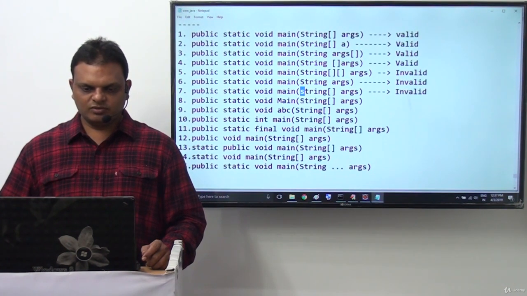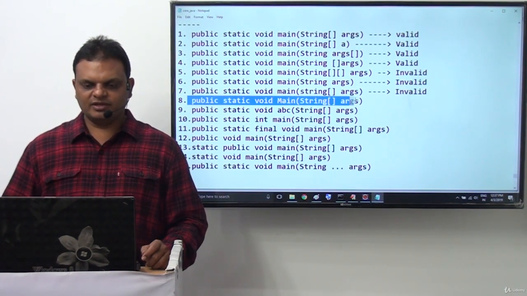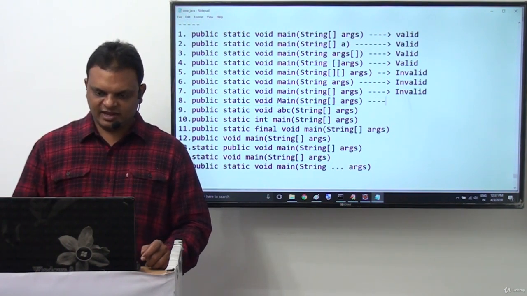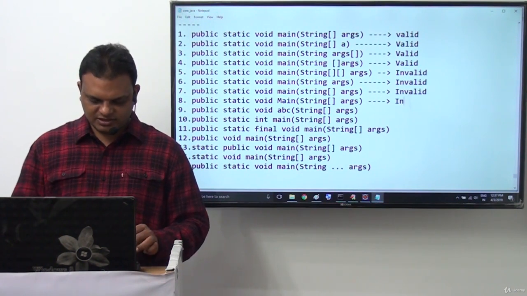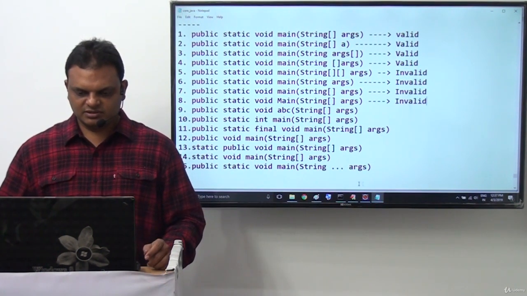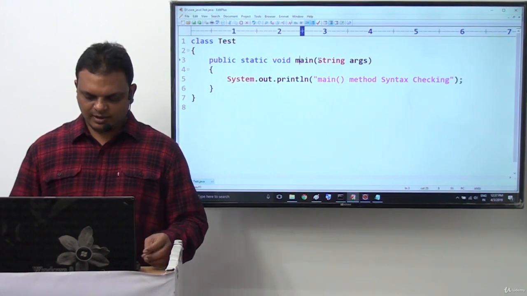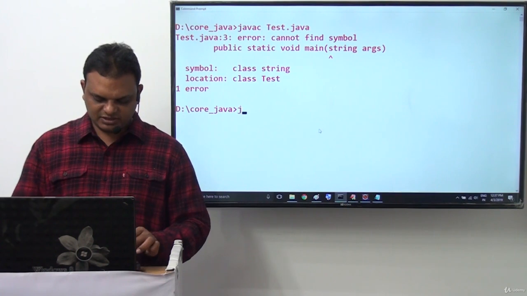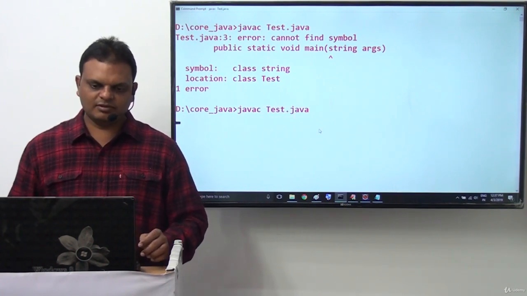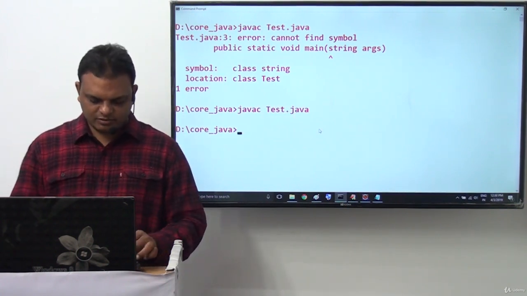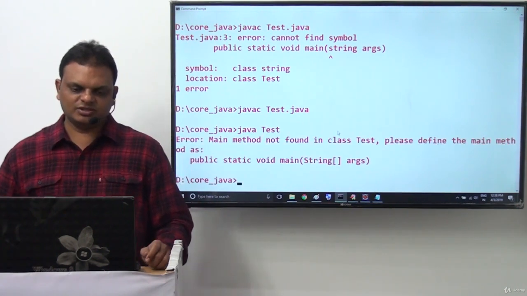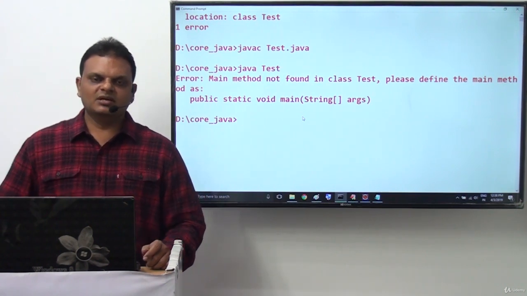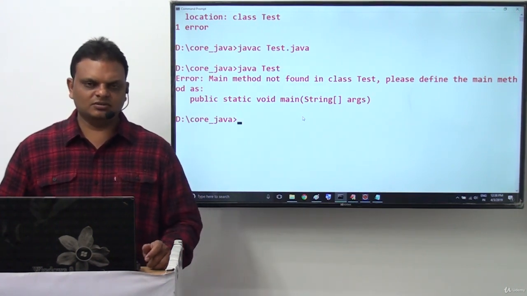Next one is public static void Main string array args, but here M is capital. Definitely again here we are able to get invalid. This is invalid. Now let us check this. Now S is capital, but M is also capital in the main method name. Now let me check this. Java C tester.java. Are we getting any error? Okay, no compilation error, but java tester: error, main method not found in class test. Please define the main method as public static void main string array args. This error we are getting there.